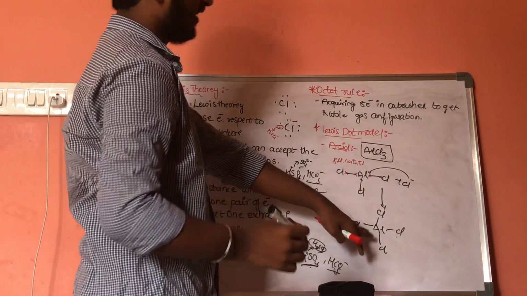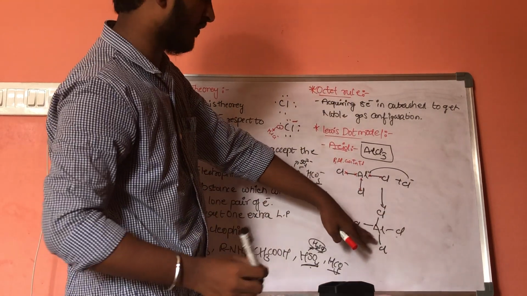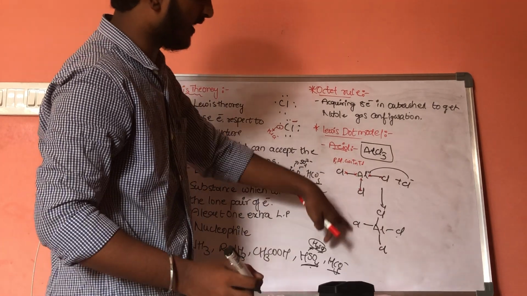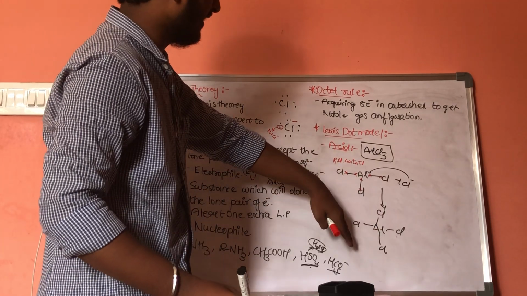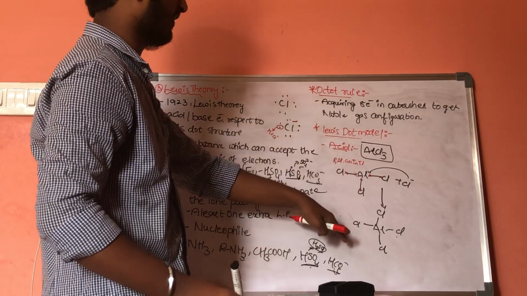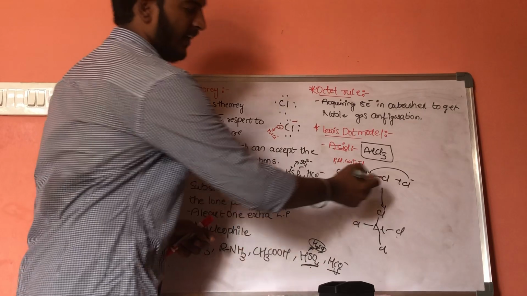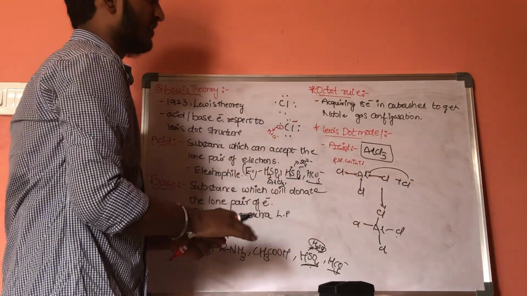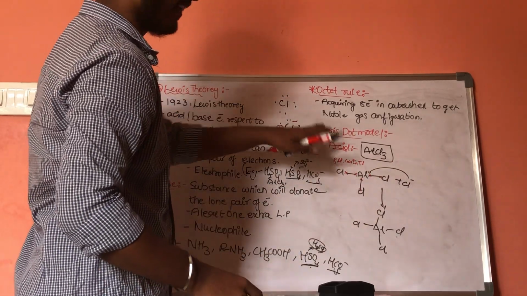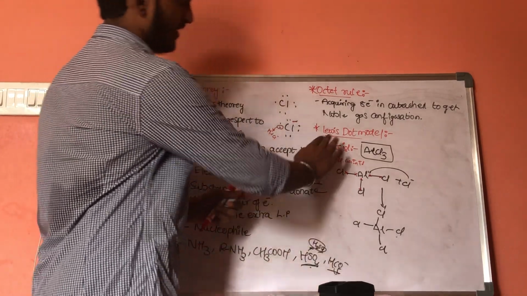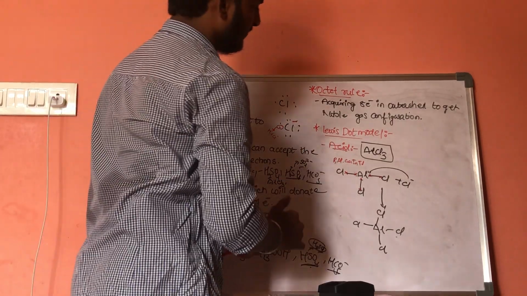Now the octet is confirmed here: 2, 4, 6, 8. As a result, there are 8 electrons in the outermost shell, and it acts as an acid by accepting electrons from Cl minus. This is the structure of the Lewis acid and base mechanism.